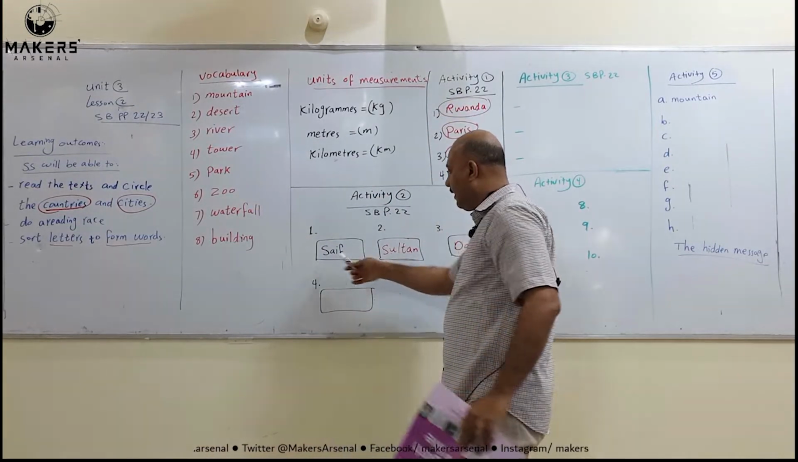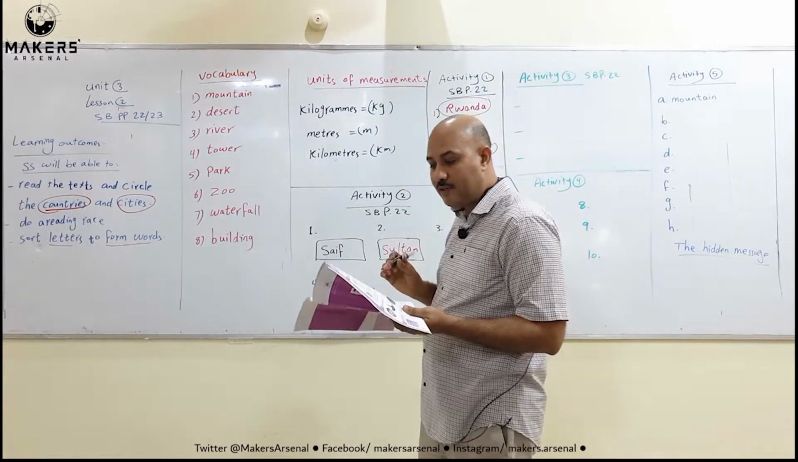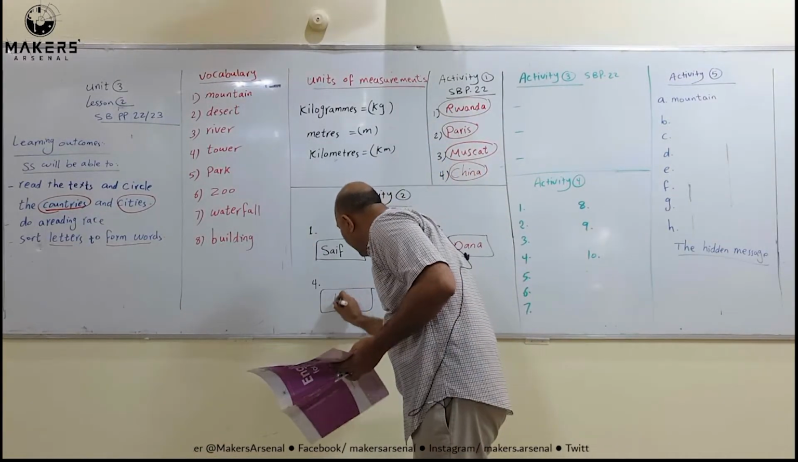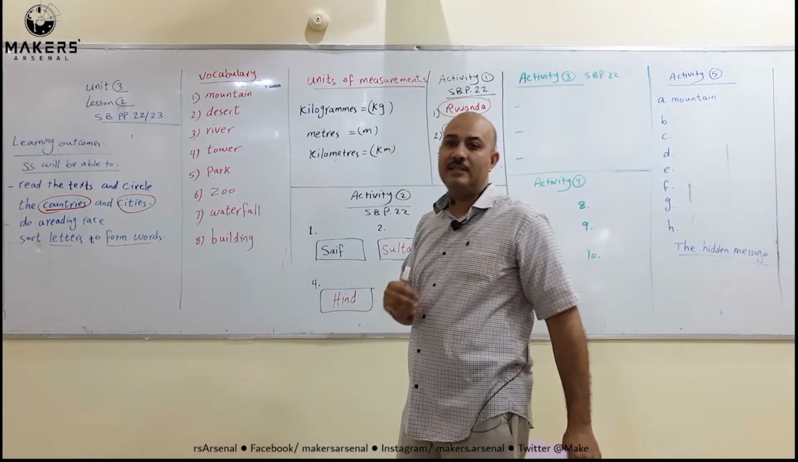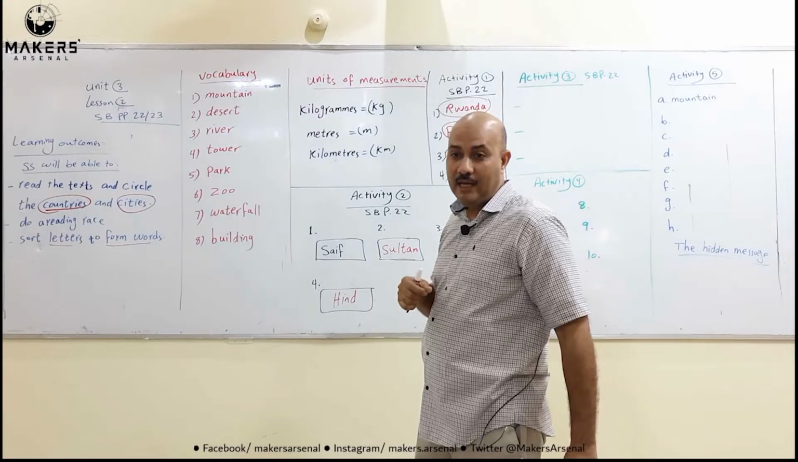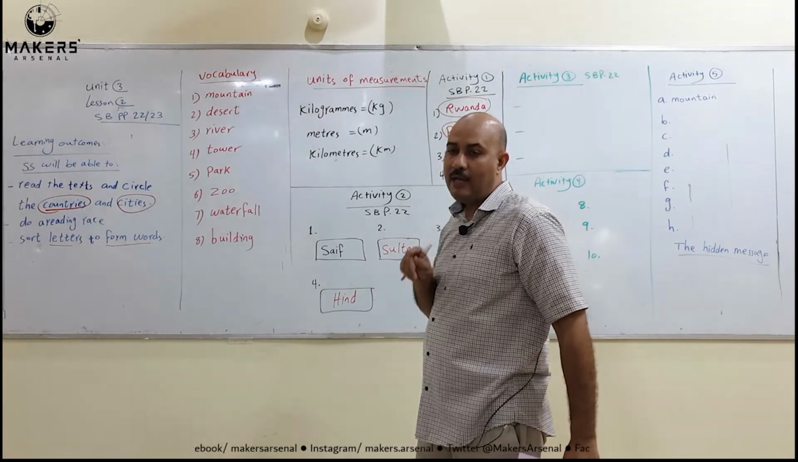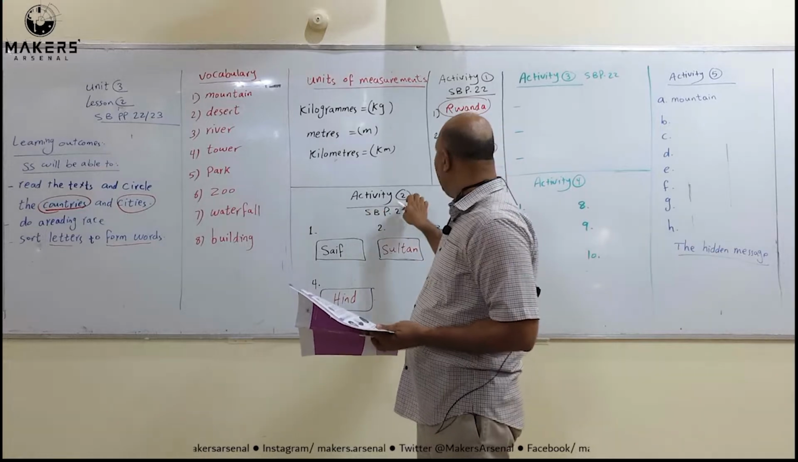And please, Safe, Sultan, Dana, and the last one, this is Hind, who visited Paris, right. All start with a capital letter, because this is a name. So places and names, when you write them in English, you have to write them in capital letters. Thank you. This is the end of activity number 2.